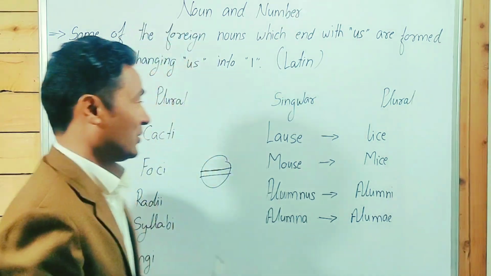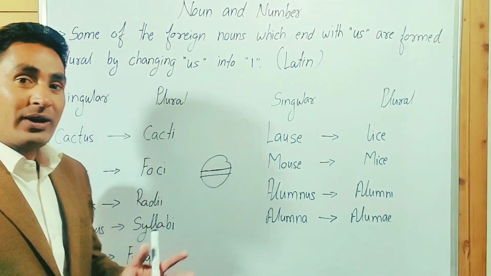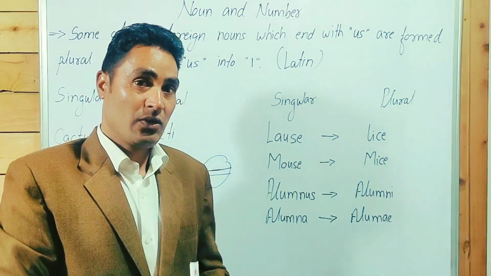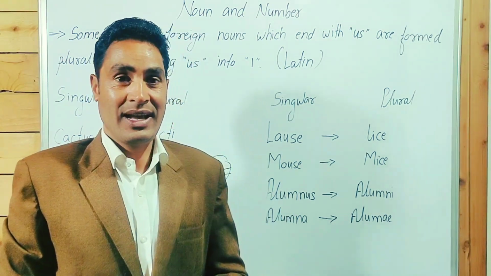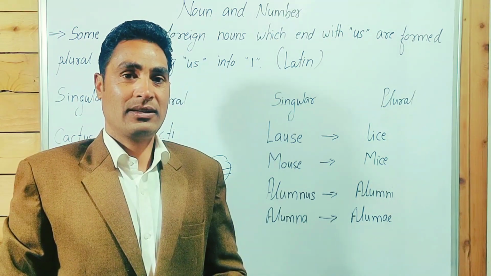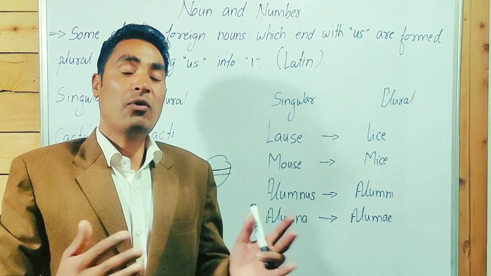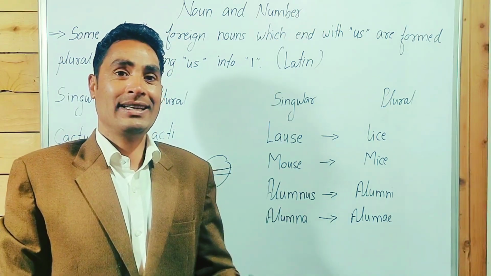I hope you understood. These words were taken from the Latin language. That's why these nouns follow a different pattern. I hope you understood.